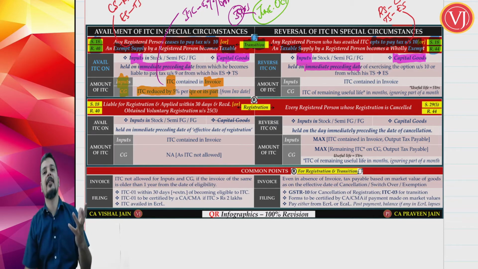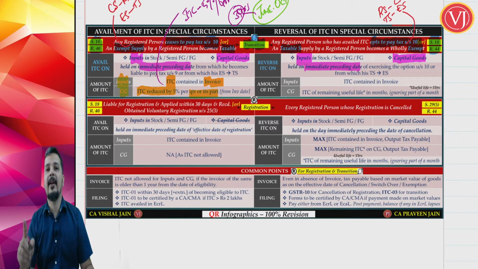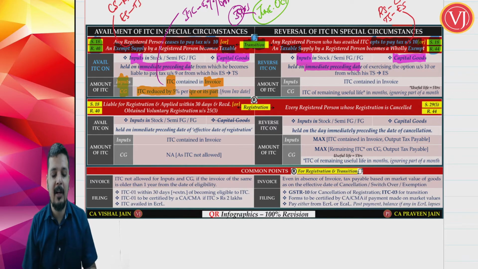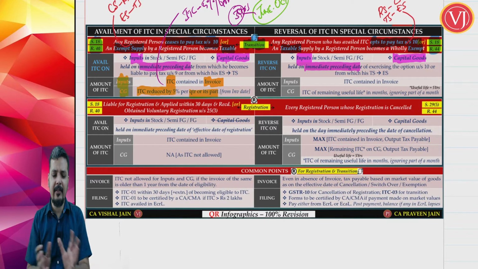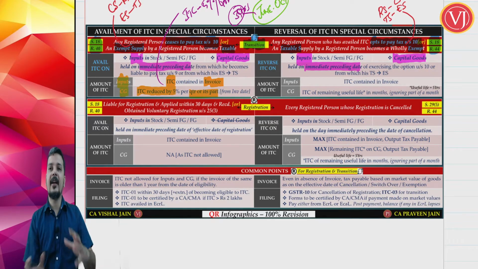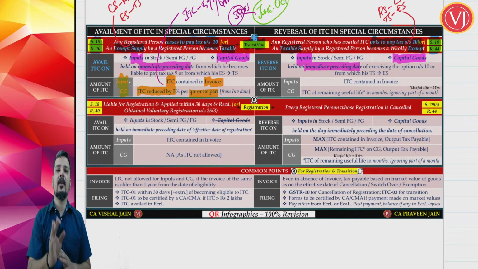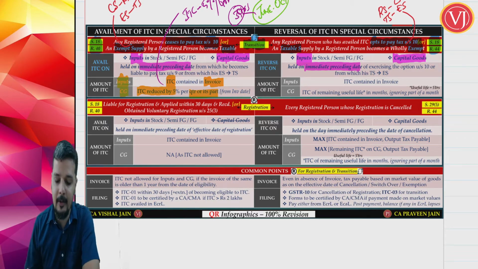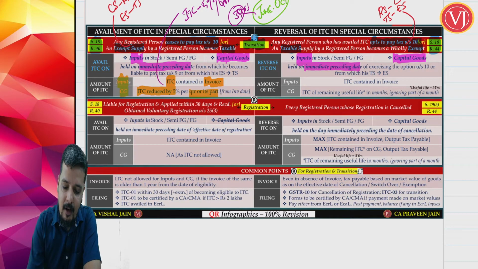So assume that the ITC is 1 lakh. 1 lakh minus 1 lakh multiplied by 5% multiplied by 3 quarters. That is a 15% reduction you are going to do. Right. Now that is about availment. Now reversal is exactly the opposite scenario: regular scheme to composition scheme, or taxable supply to exempt supply. Reversal will also be on what? Stock of inputs as well as stock of capital goods.